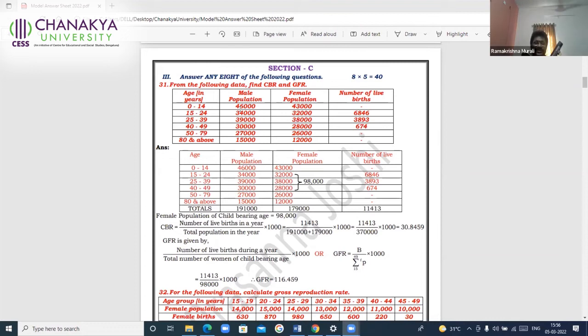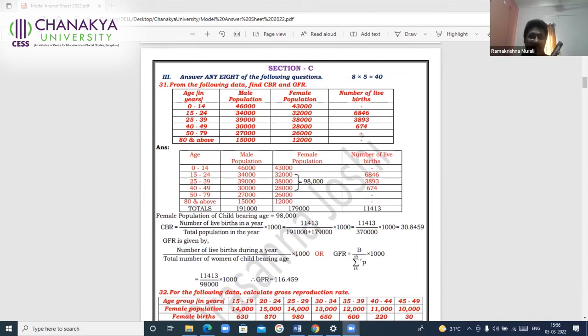Now look into section C. From the following data, find the CBR and GFR. CBR, no problem at all. GFR, you should be very careful. GFR, see here it is marked. You need not mark like this in the examination, not required. But you should be careful with the formula of GFR.